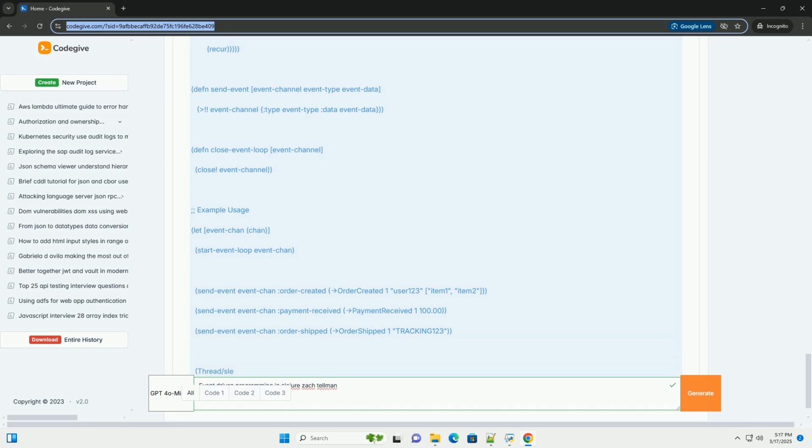Zach Tellman's influence on EDP in Clojure. Zach Tellman's work and talks have emphasized data-oriented design: treat events as data. Focus on representing them clearly and immutably. Simplicity: avoid over-engineered abstractions. Favor simple data structures and functions over complex message passing frameworks when possible.